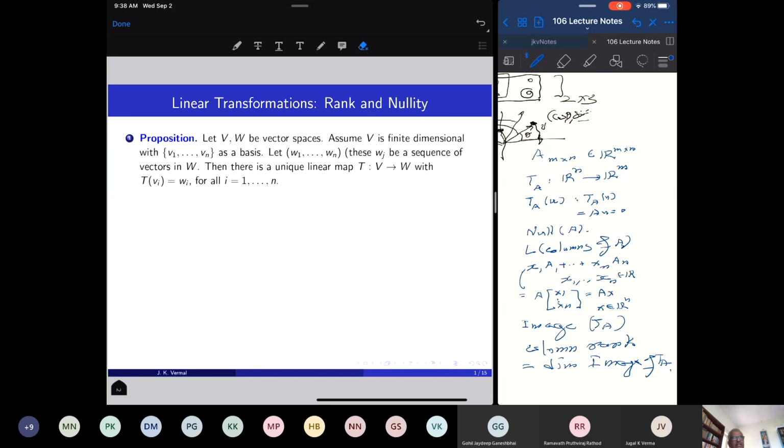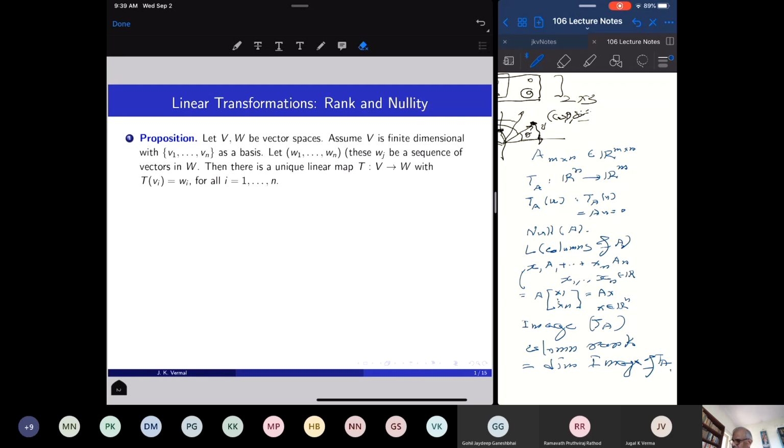We have seen that integration is a linear transformation, differentiation is a linear transformation. Then you can also prove that taking the trace of a square matrix is also a linear transformation from the vector space of square matrices to the field of scalars. So linear transformations can be constructed in many, many ways. So let us understand how in general we can construct any linear transformation.